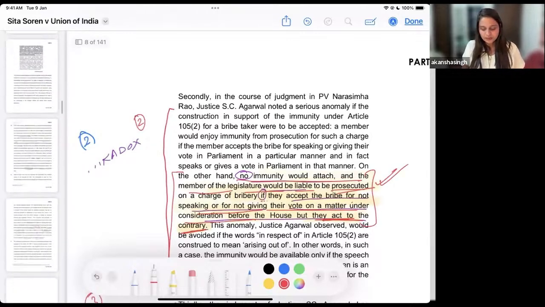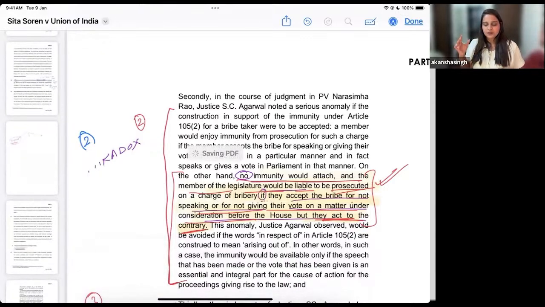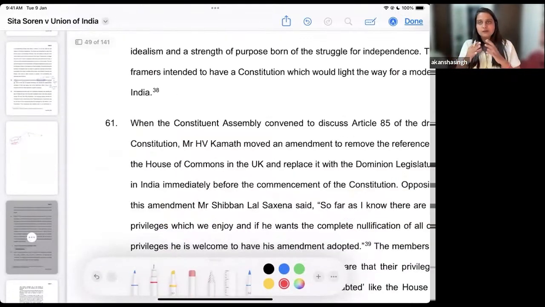And then I take you to an important part wherein we discuss how we actually see immunity, what the functional analysis of it is, why it was included, and how it is being construed.